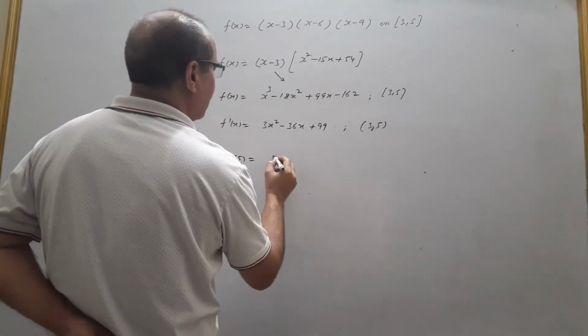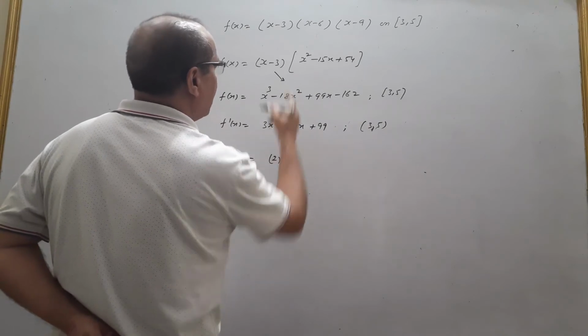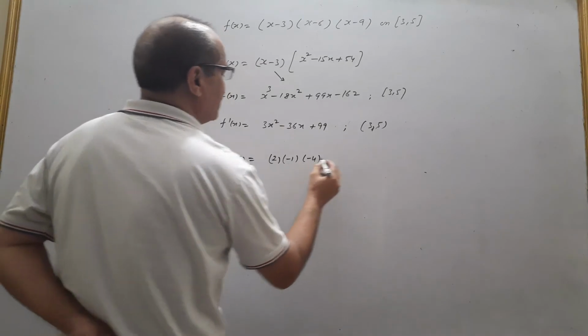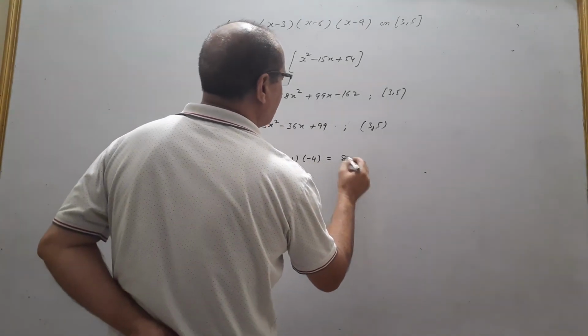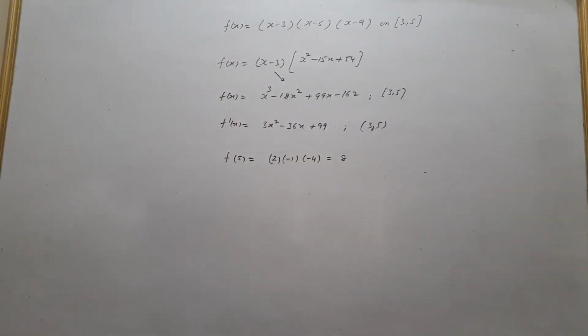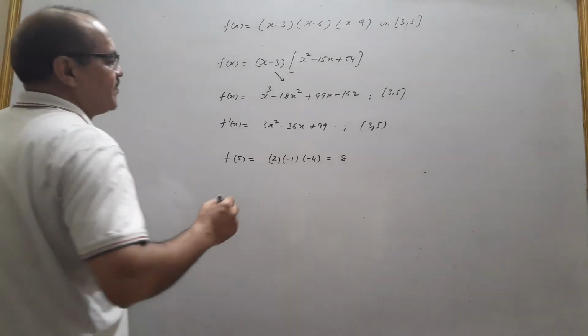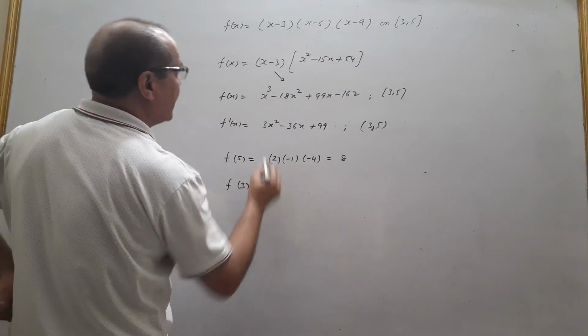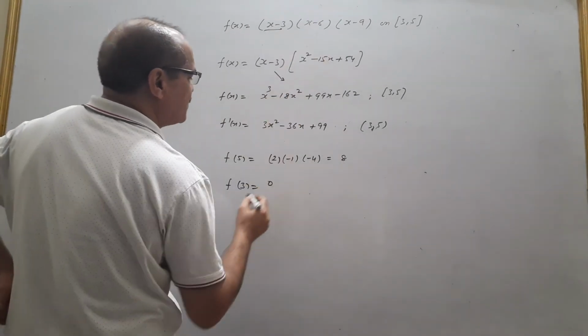f of b means f(5), that is (5 minus 3), that is 2, times 1, times minus 4 wait, as computed this will give you 8. You see, f of b, substitute in f(x), not in f dash x. Sometimes the students try to solve in here. So you check it properly. Then f of a, f(3), again you see 0, therefore this becomes 0.